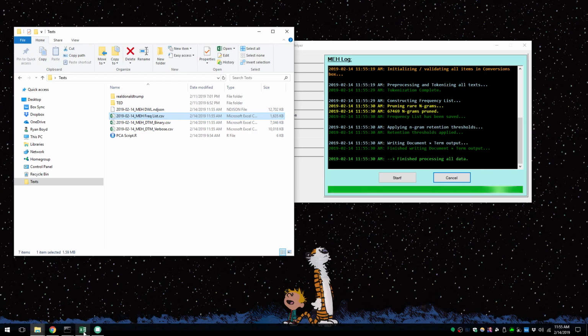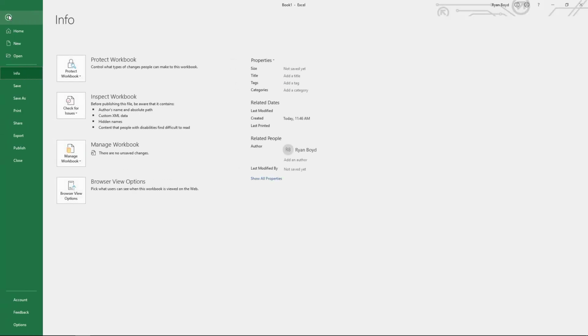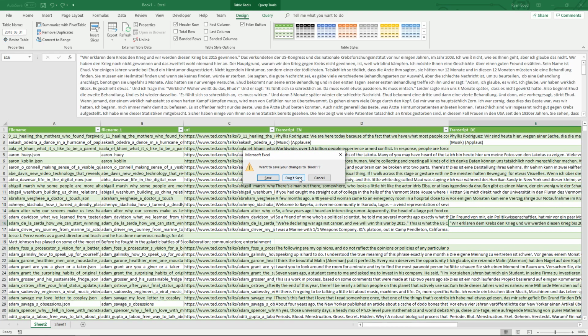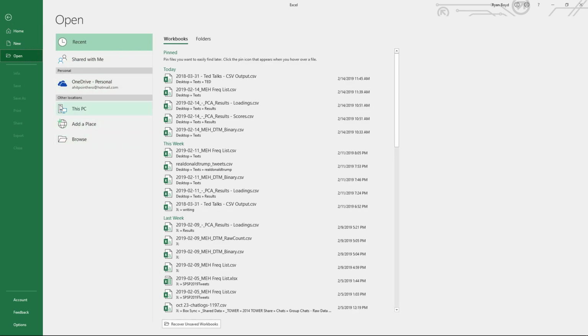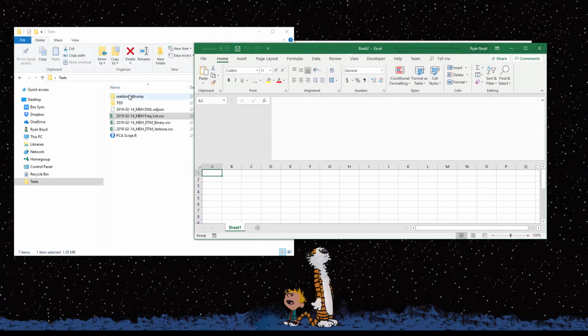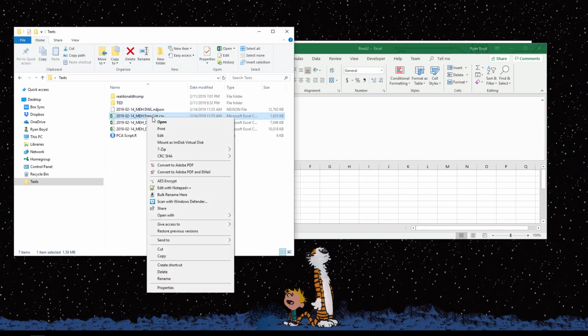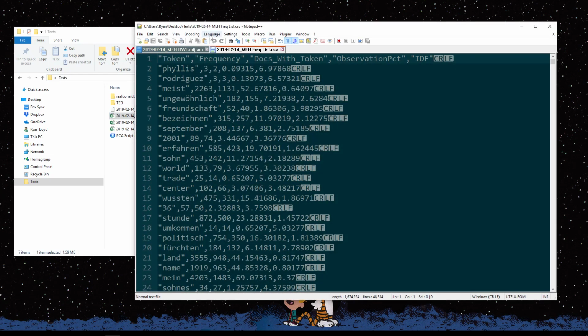And just as a note, often depending on the version of Excel that you're using and depending on your computer, the file encoding is going to be in UTF-8.